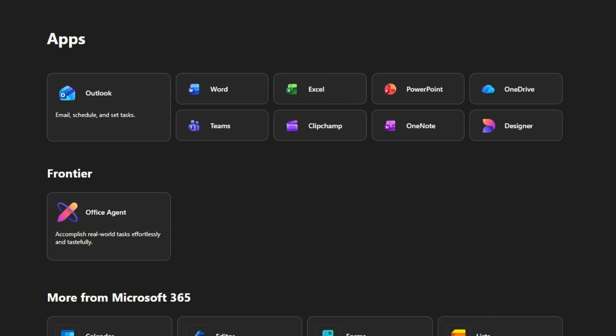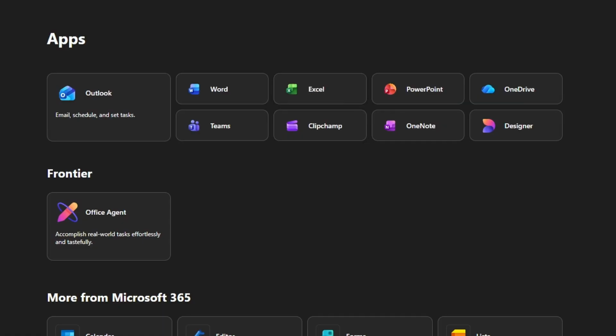But that's up to you and how you want to do it. Okay, just as a brief overview of what these apps are, on the left here we've got Outlook. Now Outlook is Microsoft's email client. So using Outlook, either in the browser or downloading the app, you can send emails, you can reply to emails. It's a great all-in-one tool for all things email. Then let's move over to Word. Now, Word is a great word processor, and you've probably heard of it. It's used for typing documents, letters, resumes, reports. If you've ever typed a paper before, that's Word.